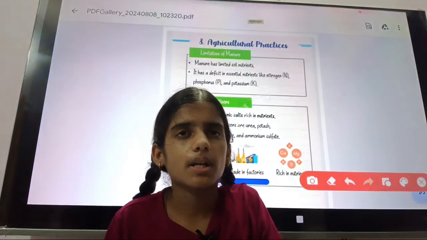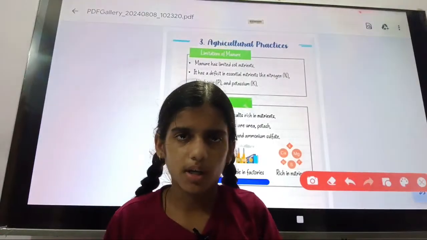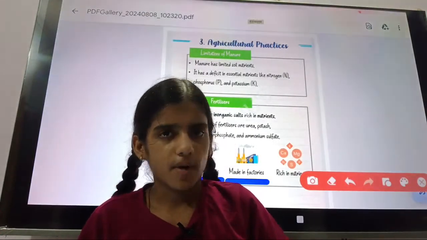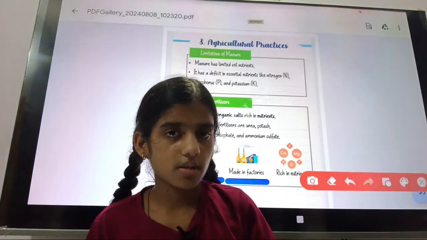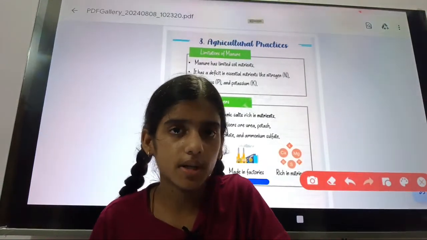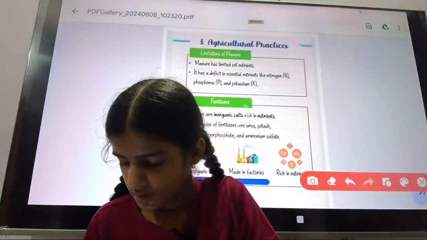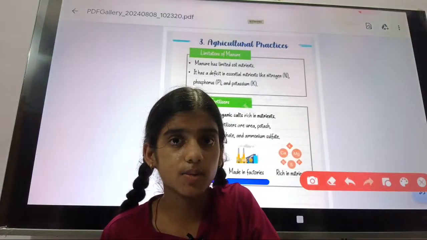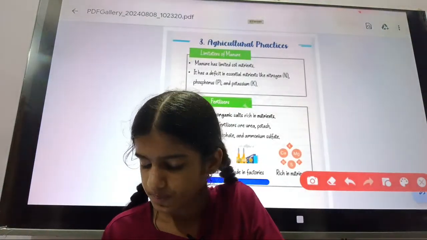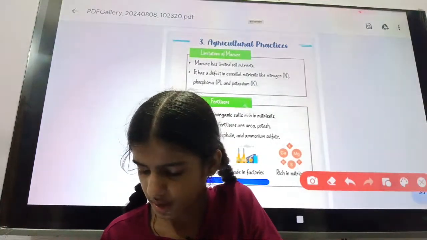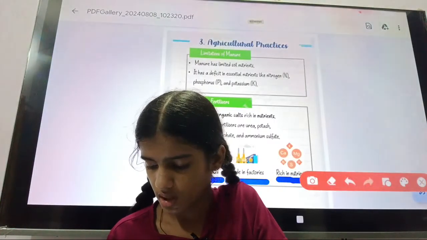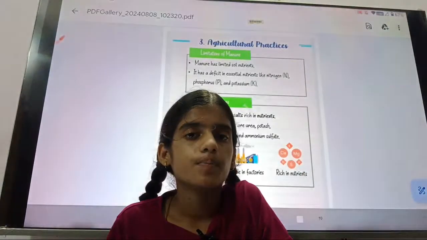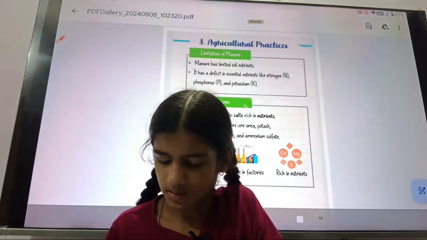So for fertilizer, you will write it is made from inorganic salt, it is made in factories, and it is rich in nutrients. It has more nutrients compared to manure. These were the points of the fertilizer.